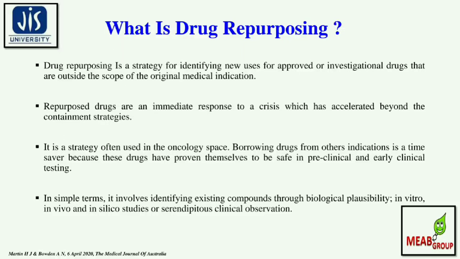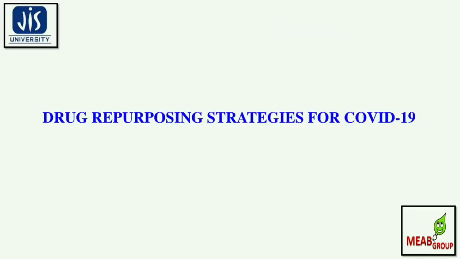In simple terms, it involves identifying existing compounds through biological plausibility, in vitro, in vivo and in silico studies, and clinical observations. Then what are the drug repurposing strategies for COVID-19 SARS-CoV-2? This is a nice pictorial presentation which shows how drugs can be repurposed.